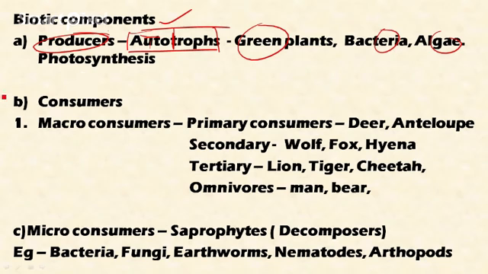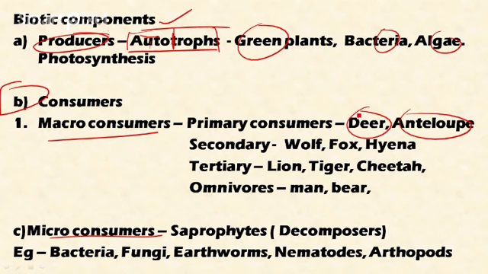Then the consumers. Among consumers there are two different types. One is macro consumers and the other micro consumers. The macro consumers include primary consumers like deer and antelope, which feed on the green plants. These are the primary consumers since they feed on the green plants directly.